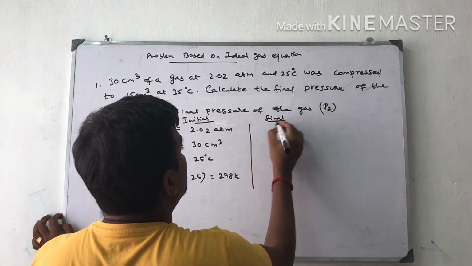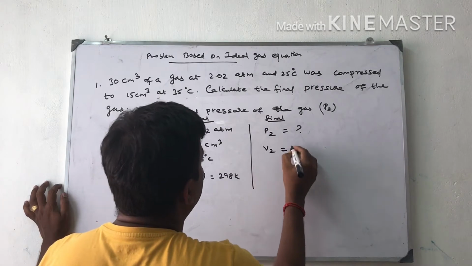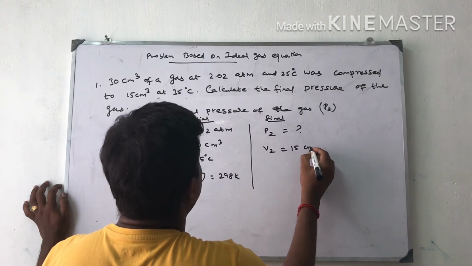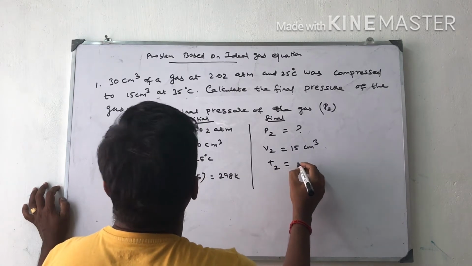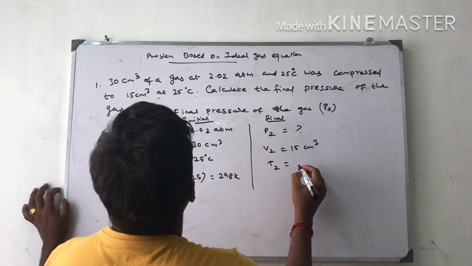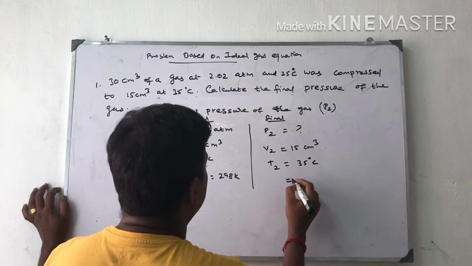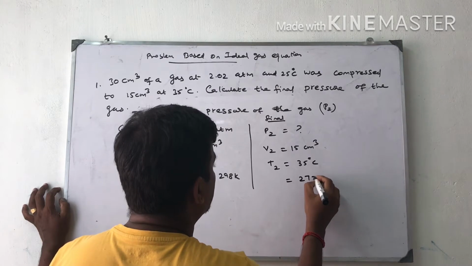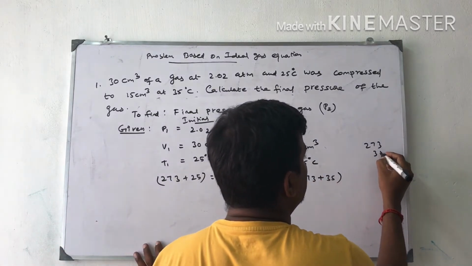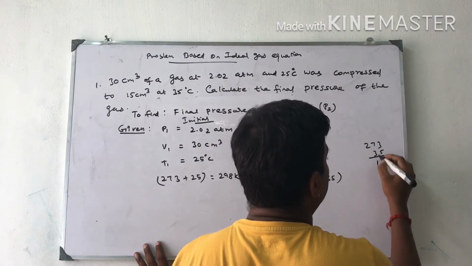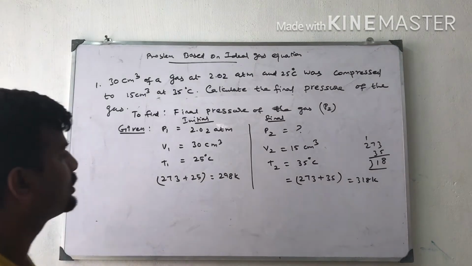Final P2 we are going to derive, don't know. V2, what is the thing? 15 centimeter cube. Then T2, what is the temperature given now? 35 degrees Celsius. So we have to first convert into Kelvin. 273 plus 35 is equal to 318 Kelvin. So initial adjustments over.